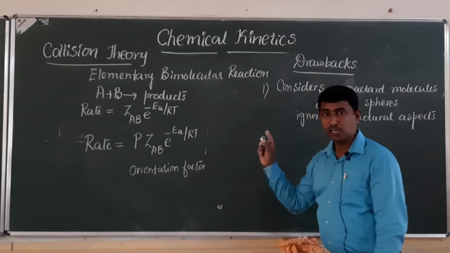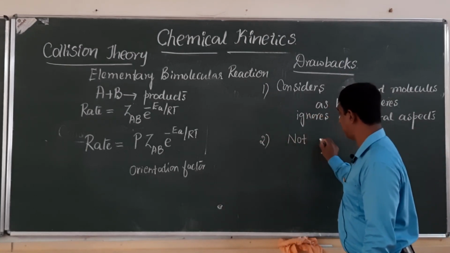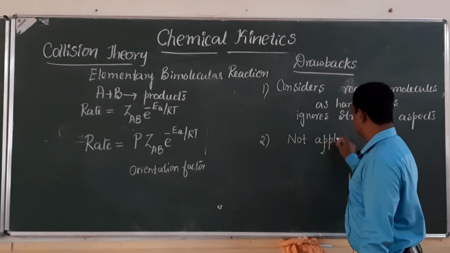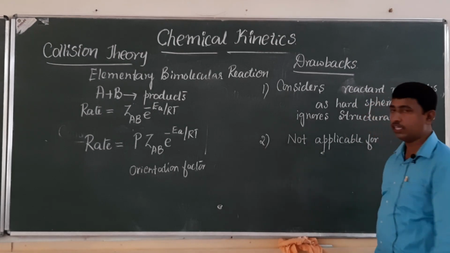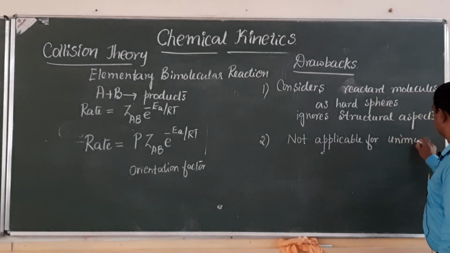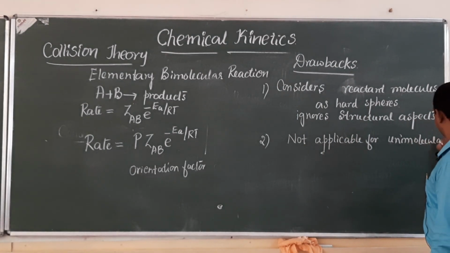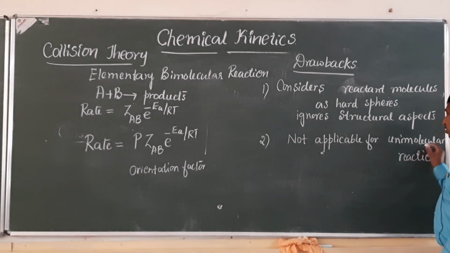Second one, collision theory is not applicable for what?